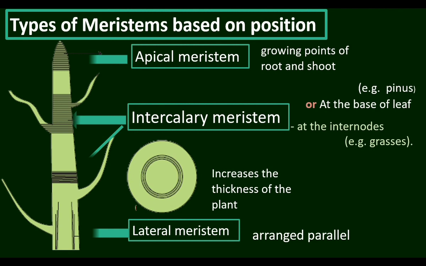Apical meristem is responsible for lengthwise growth of the plant. Intercalary meristem is responsible for the elongation of the internode, that is, lengthening of the internode. Increase in the thickness of the plant is due to lateral meristem. In the next video, we will move on to the topic of permanent tissues.